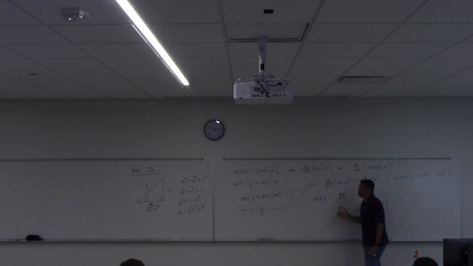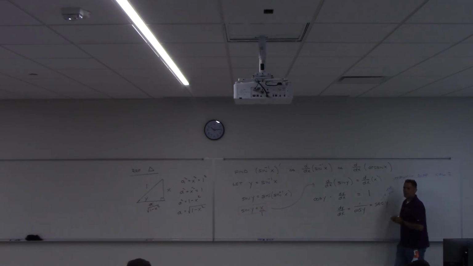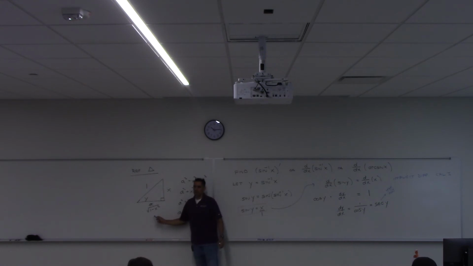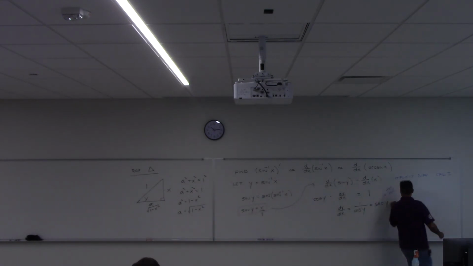So there's a few things we can do now. Back here, secant. Secant is the reciprocal of cosine. Cosine is which side over which side? Adjacent over hypotenuse, right? That's what cosine is. So secant should be hypotenuse over adjacent, right? So if I take the hypotenuse of this triangle and divide it by the adjacent of this triangle, that's what secant of y would be. So take the hypotenuse, divide by that, and we get